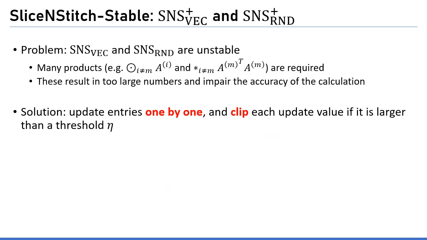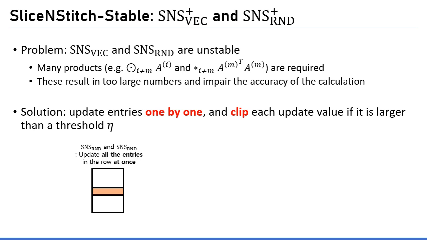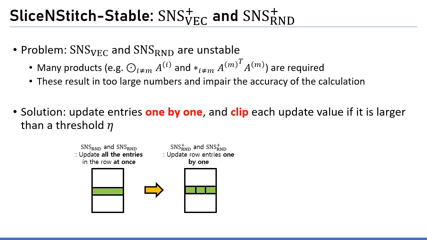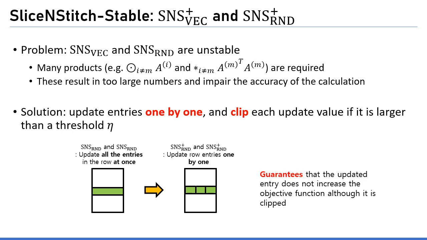Our final method is SliceNStitch stable. SliceNStitch vector and SliceNStitch random are unstable because many products are required. This makes too large numbers that hinder the accurate calculation. Unlike the previous methods, SliceNStitch stable updates row entries one by one, and clips the updated values if they are too large. This method is guaranteed to not increase the objective function, although it is clipped.